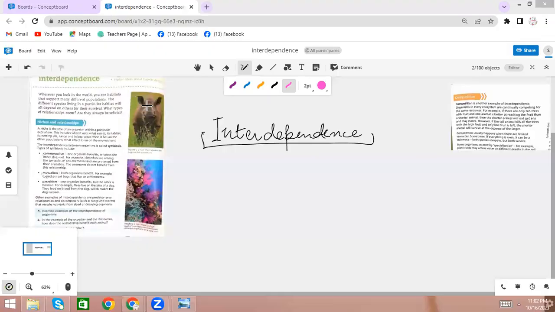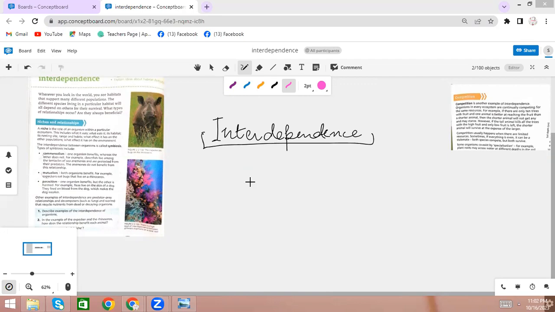Hello friends. So today we are discussing the topic which is interdependence. But before starting the topic, let me share the screen first. Okay, so yeah, now we are starting the topic which is interdependence.